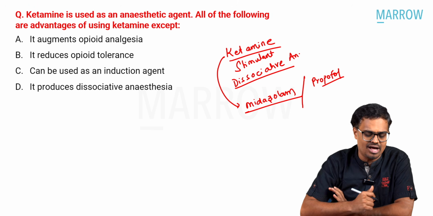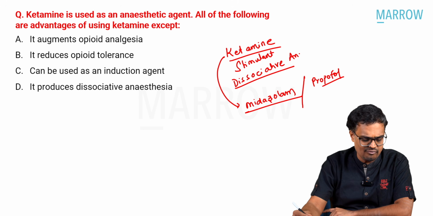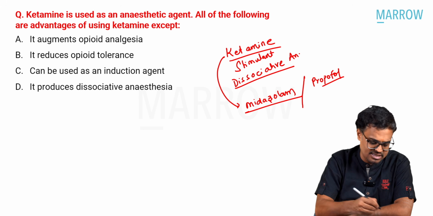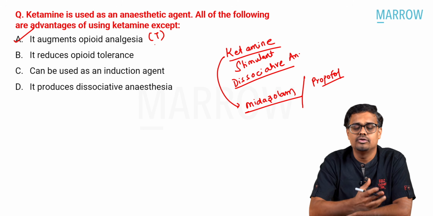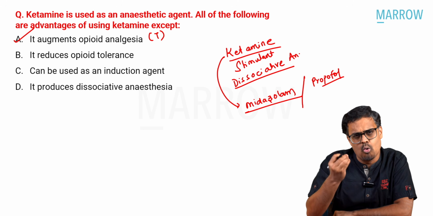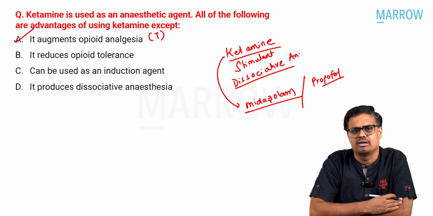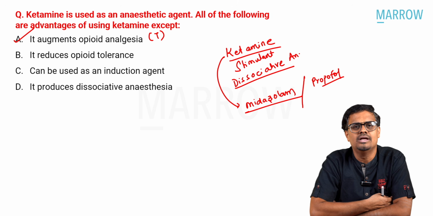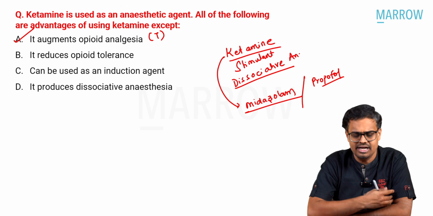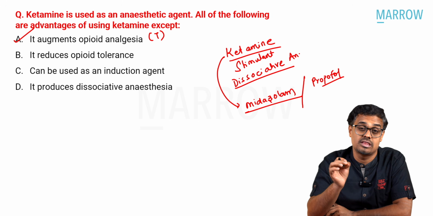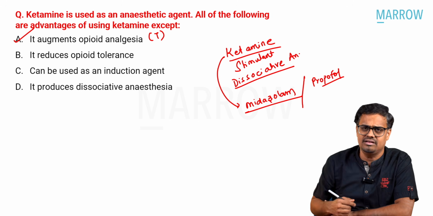But yes, they have asked this question: ketamine is used as an anesthetic agent, especially an induction agent. All of the following are advantages. It augments opioid analgesia. Yes, this is a true statement, and they are asking for the false statement. Ketamine is the only induction agent which has some amount of analgesic property. I have also shared a beautiful experience that I have faced with ketamine in the main videos. Ketamine can be used as a sole anesthetic for short duration procedures. So that's a pretty big advantage.